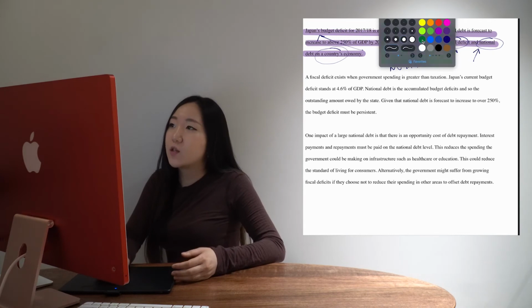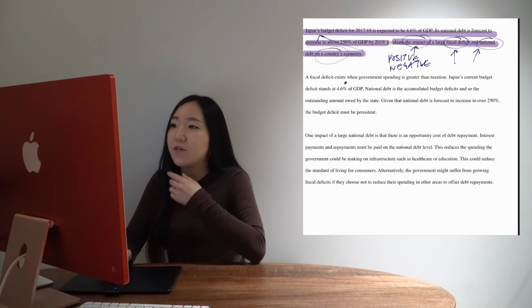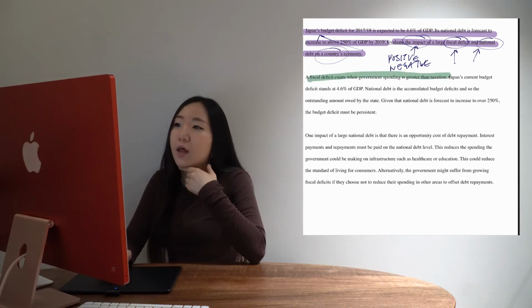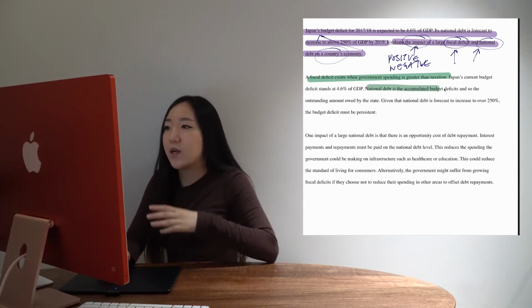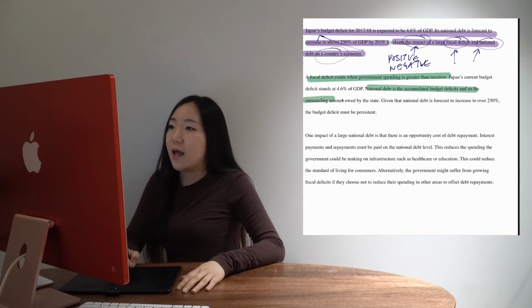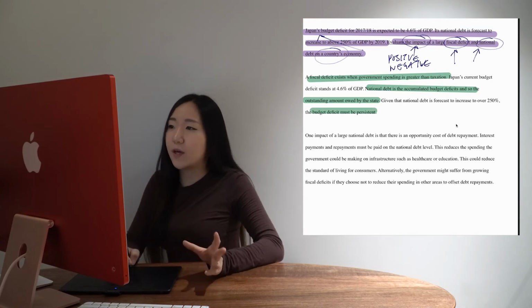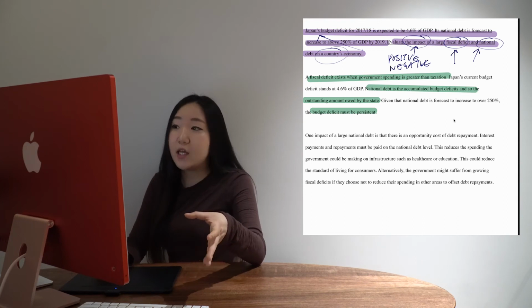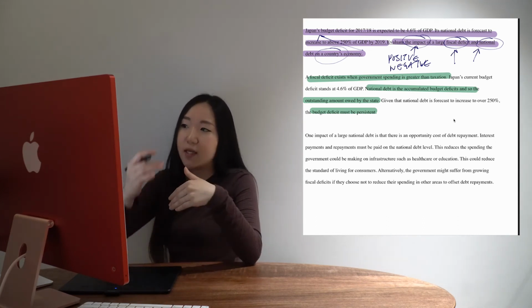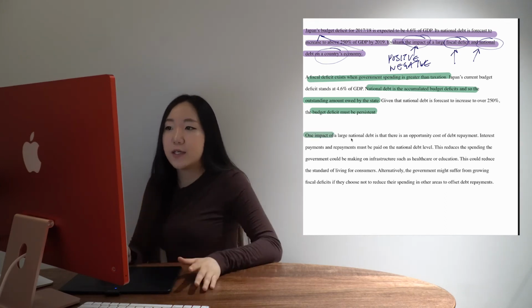Okay, so straight into it. In the intro, what do we have here? I'm going to comment on the extract that's given and also clear up what the definitions of these words actually are. So a fiscal deficit exists when government spending is greater than taxation, and then national debt is the accumulated budget deficits and therefore the outstanding amount owed by the state. And the one comment I've made is just that the budget deficit must be persistent if national debt is continuing to increase. So what I mean is that if we had a surplus, then national debt should fall, but in this case, no. So we're basically seeing consistent budget deficits.